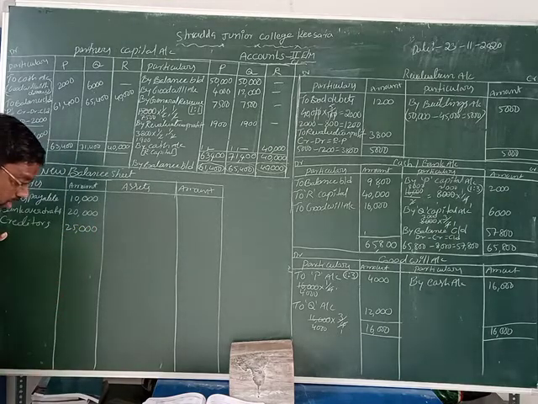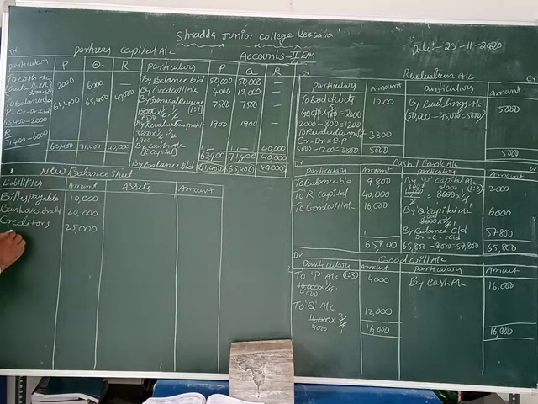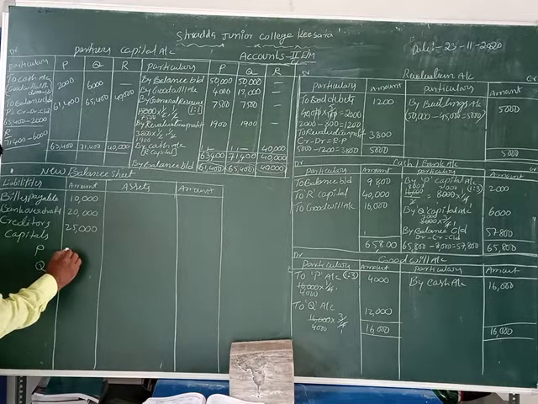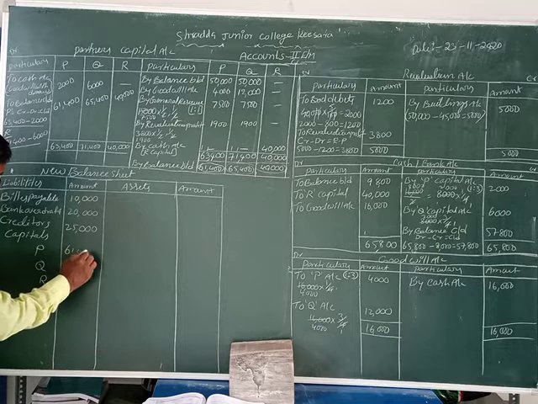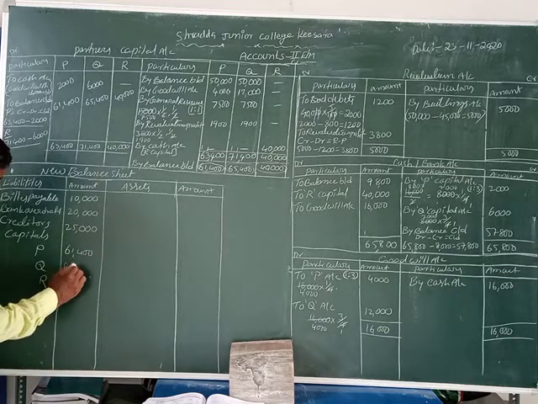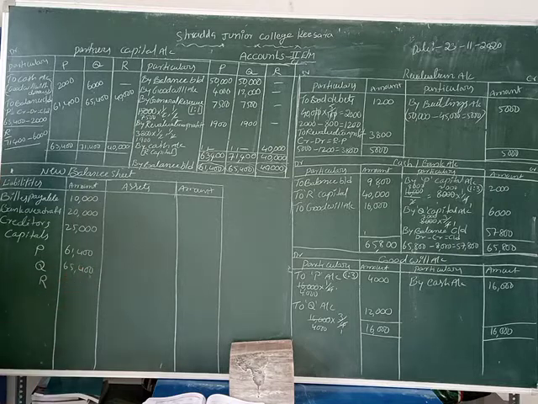Now we can take capitals, P, Q, R. What is the P capital? 61,400. Q capital 65,400. R capital 40,000 rupees. These are the capitals on the liability side.